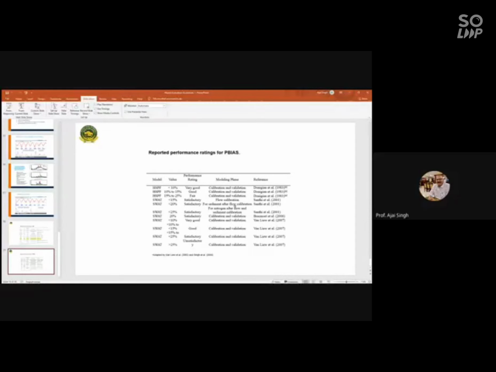So for SWAT, if the P bias is less than 20% in case of sediment, it is recommended. For stream flow, it is less than 15%. So less than 15% is okay. You should not go more than that. Even 15% is more. Again, the same thing will be repeated. It all depends upon your mandate of the project. What is there at stake?